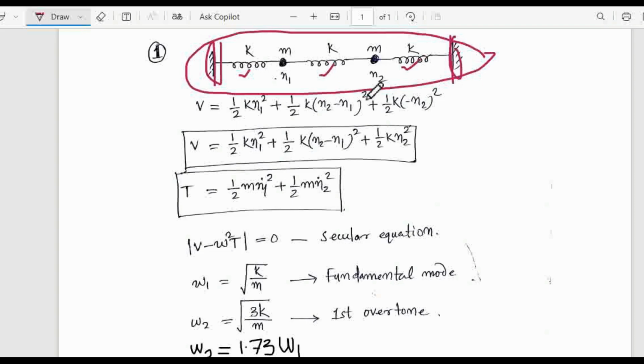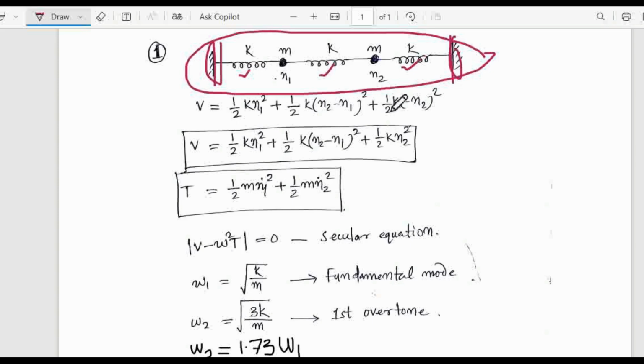Now what do you have to find? We have to find the normal modes. So what can you do? You have to first find the potential energy. This is the potential energy. Here eta 1 and eta 2 are the displacements. I am not taking x1 and x2.